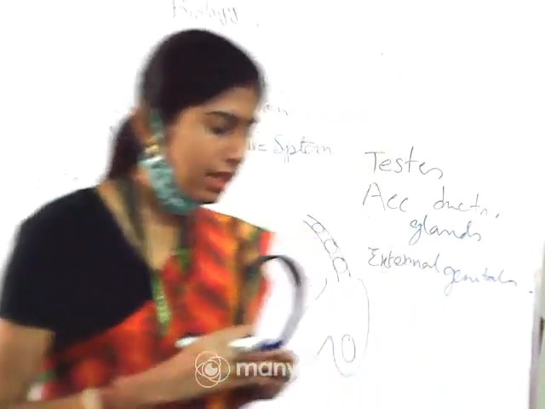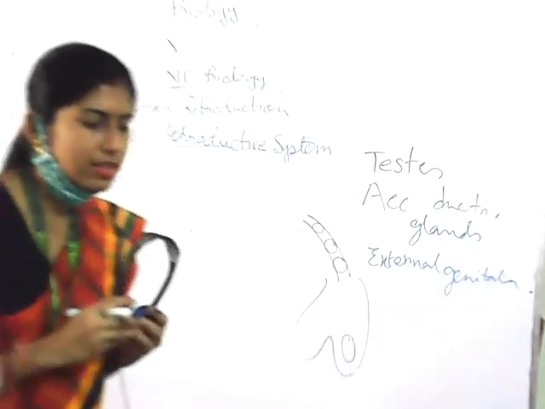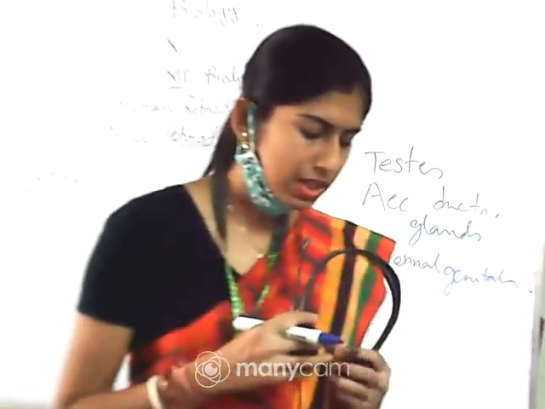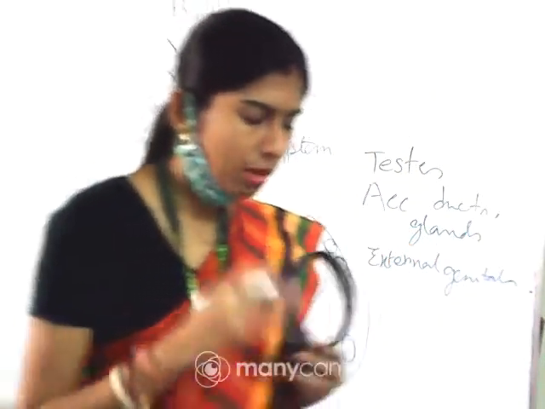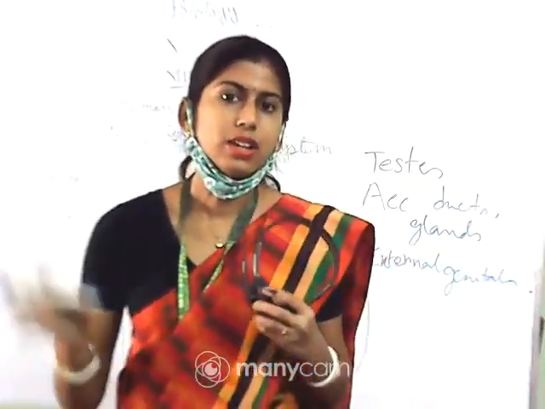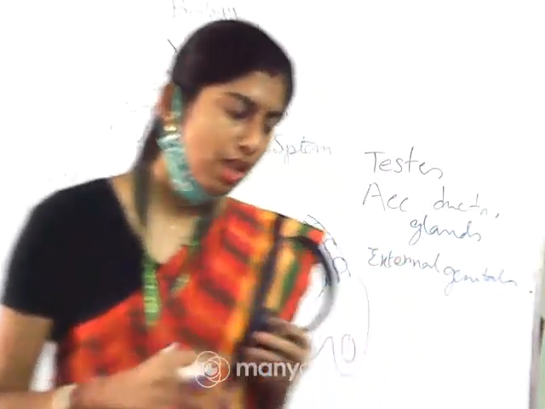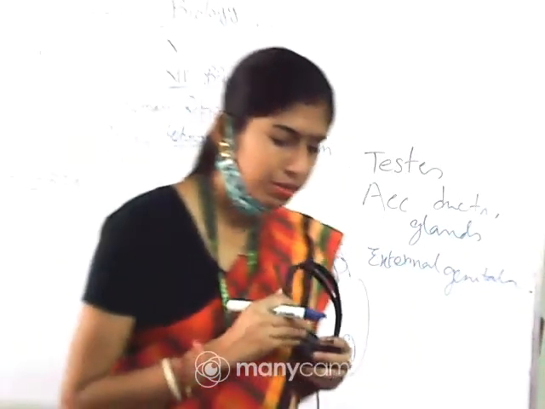Now come to the length and shape of the testis. Sorry, it is about 4 to 5 centimeter in length and 2 to 3 centimeter in width. Okay, this is the normal size of the testis.